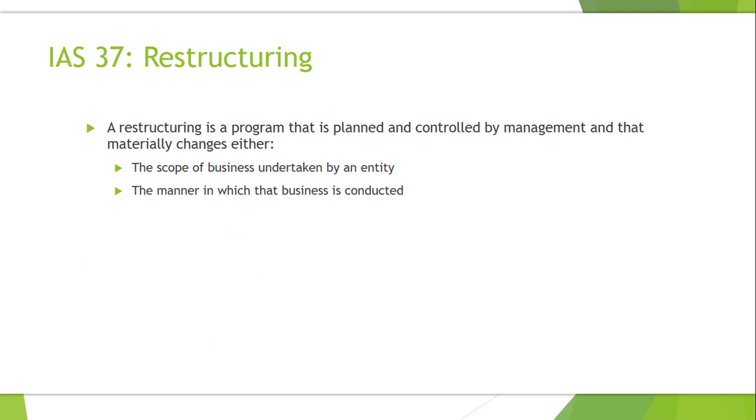IAS 37 also covers restructuring. So restructuring is a program that is planned and controlled by management and that materially changes either the scope of business undertaken by an entity or the manner in which that business is conducted.